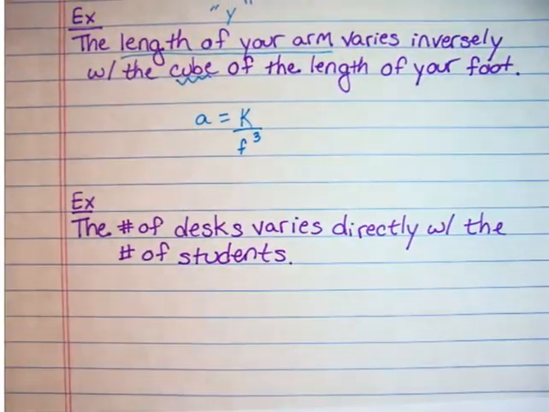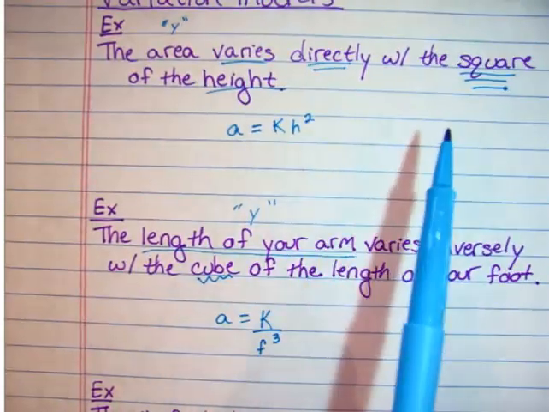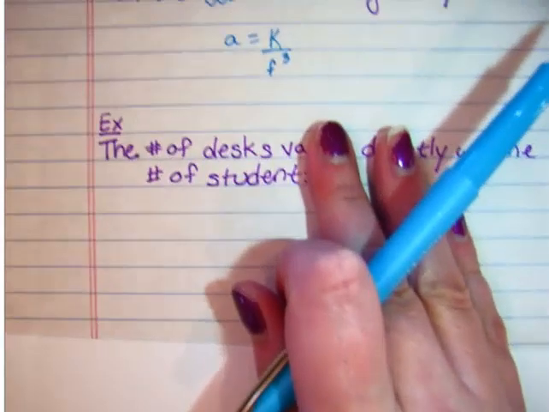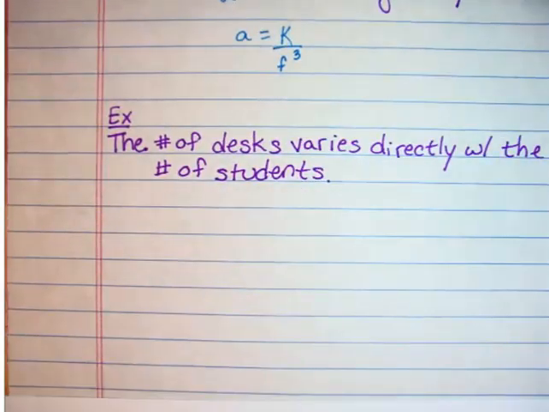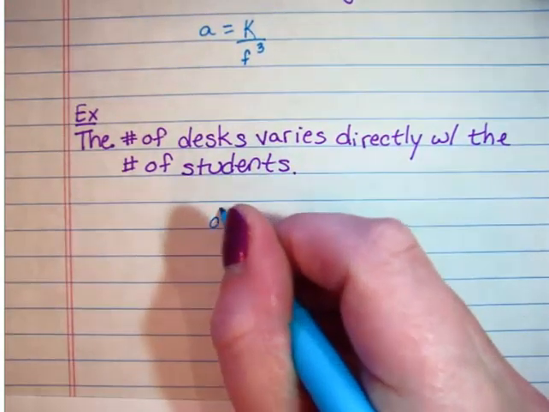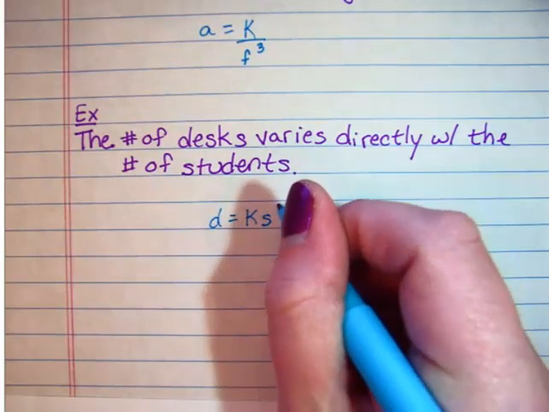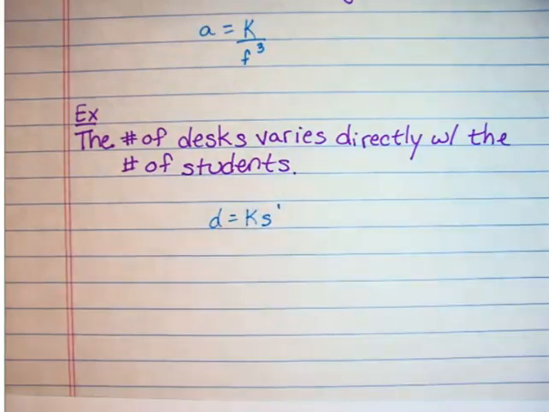The number of desks varies directly with the number of students. What I want you to realize with this problem, it doesn't give you an n value. Like up here it said the cube. Further up, it said the square. It's not giving you what n is. Because it does not physically tell you what n is, n is 1. That's important for you to understand. So I can just write my equation. Desks varies. D equals k directly with the number of students, S. Because my n is 1. You don't have to put the 1 there. But that's going to be the other situation that you have to be careful about, is sometimes that exponent is just 1.